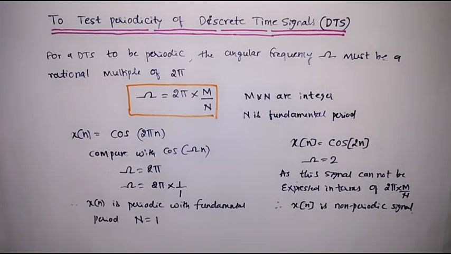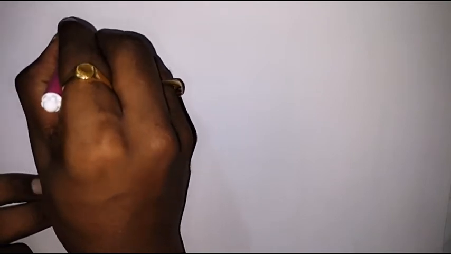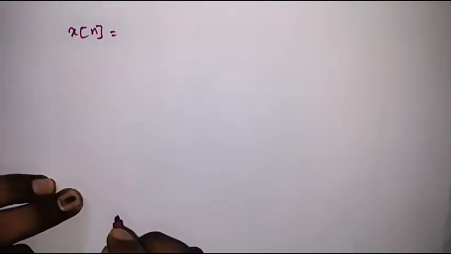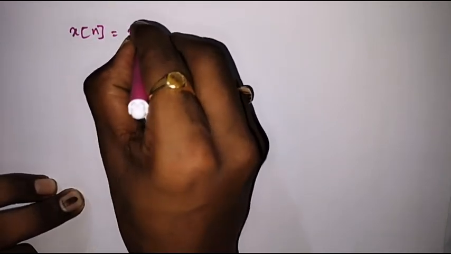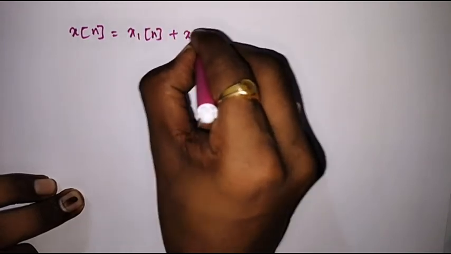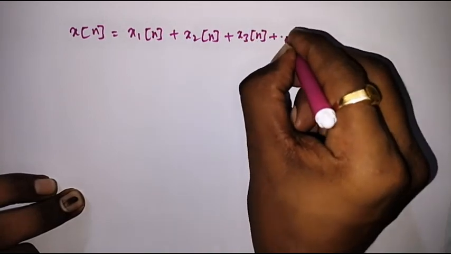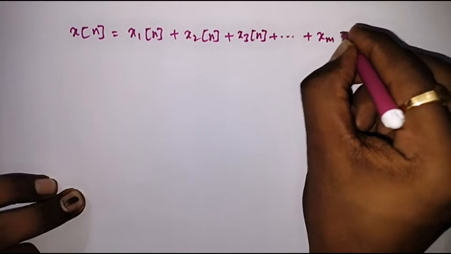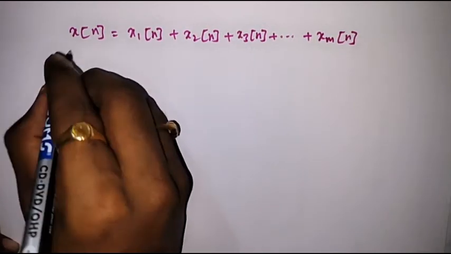Now let's see how to find the periodicity of a discrete time signal where the signal is the sum of m periodic discrete time signals. Suppose the discrete time signal x of n is the sum of m periodic discrete time signals, that is x1 of n plus x2 of n plus x3 of n and so on. We have m number of discrete time signals. Now let's see how to find the periodicity in such cases.